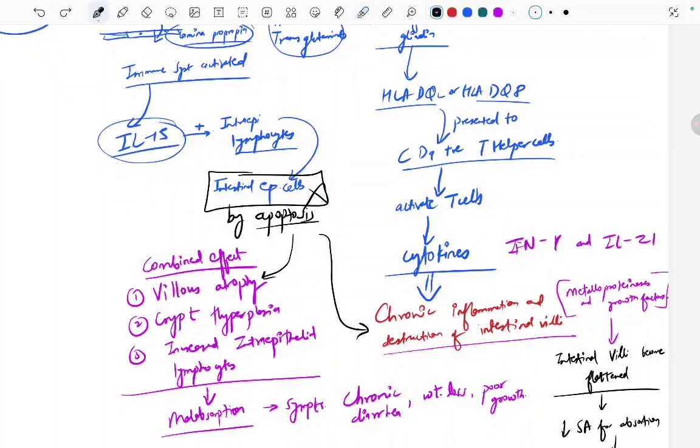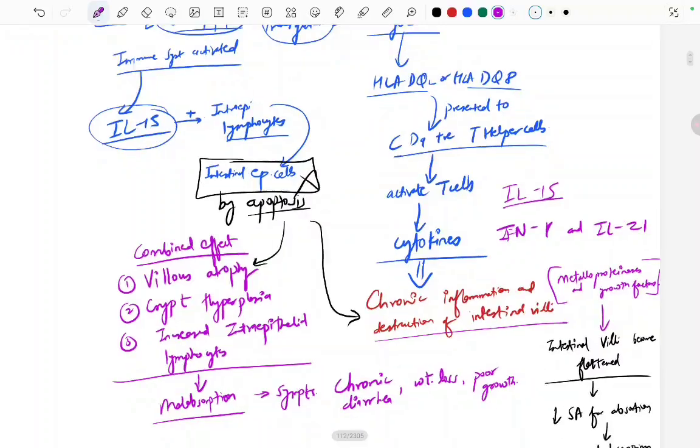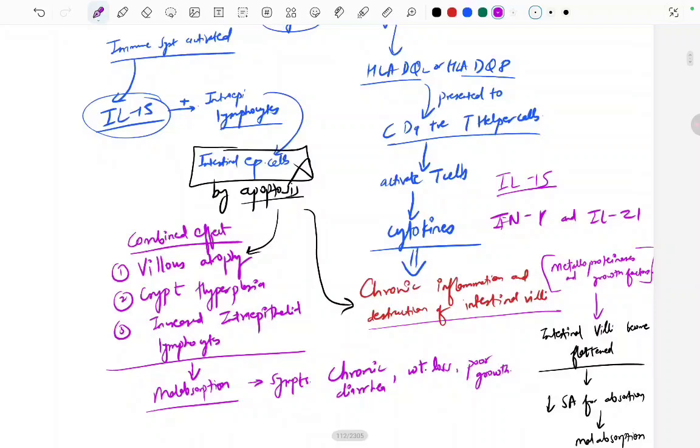Let's write interleukin 15 also here. Interleukin 15, interferon gamma, and interleukin 21 were released, and all this led to activation of the intraepithelial lymphocytes, right? Intraepithelial lymphocytes were causing what?